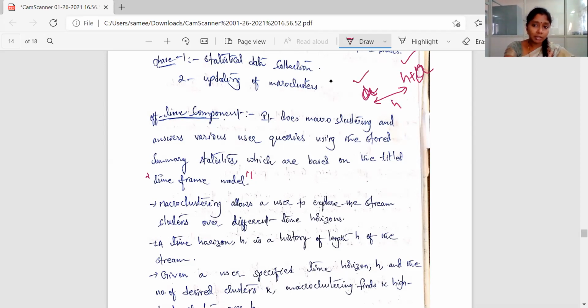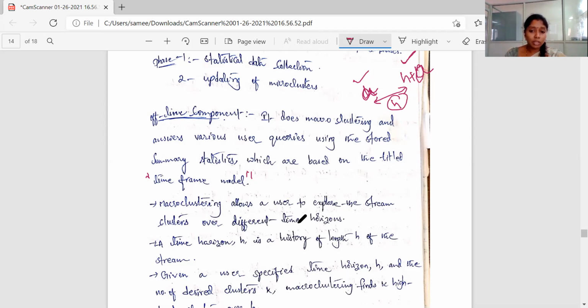This is the previous time and this is the current time. So I want the data in the particular time horizon h, for example, for user queries like that. Because this is an offline component, it is able to handle the past data also. The offline component can handle past data, and based on the user requirement query, it can retrieve the data.